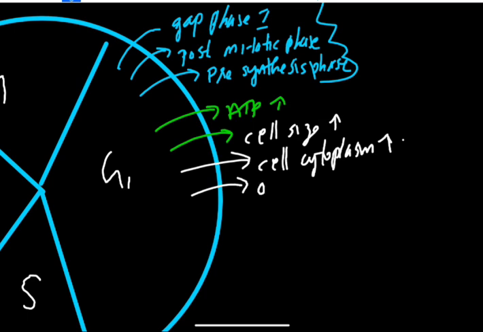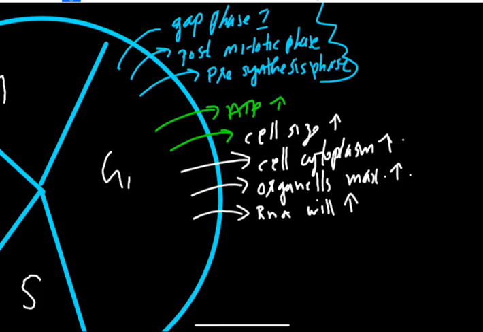So the maximum number of organelles will start to duplicate or be produced. Then RNAs will be produced. Then protein will be produced.